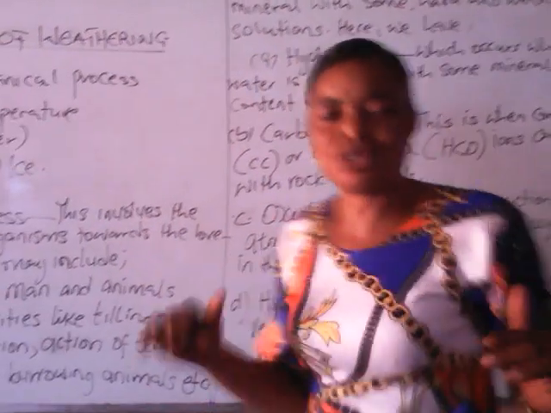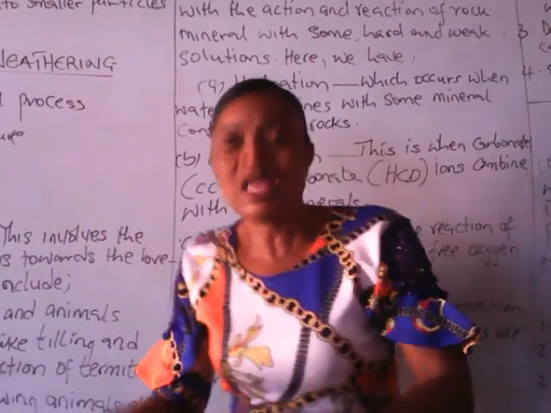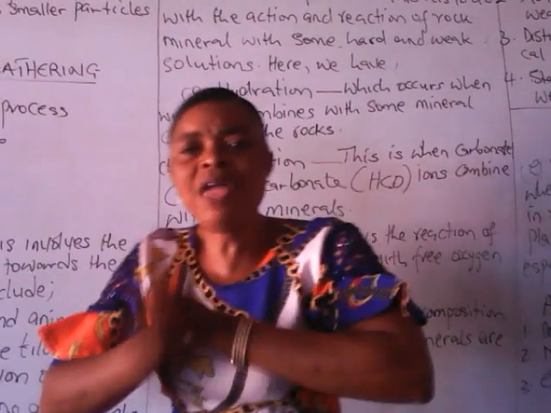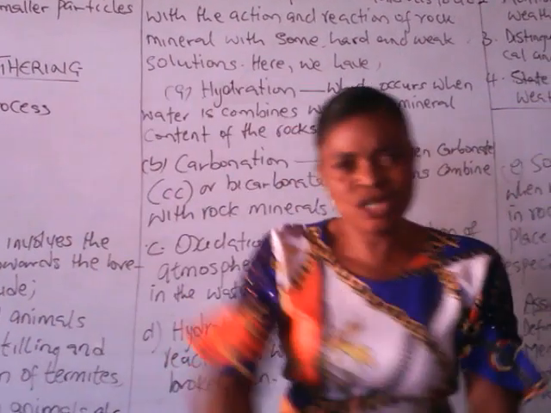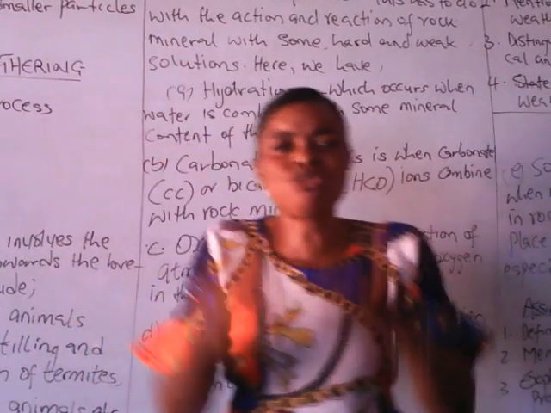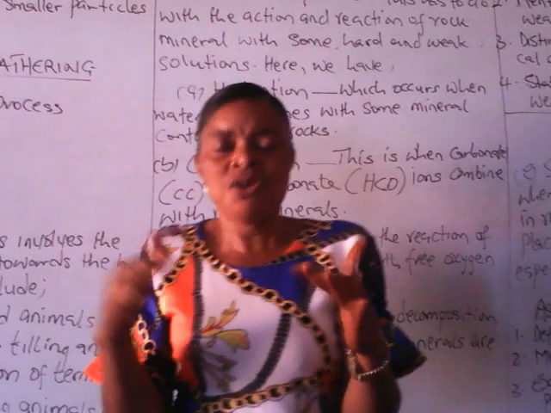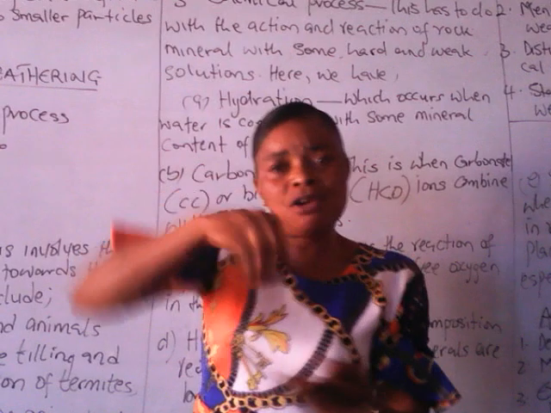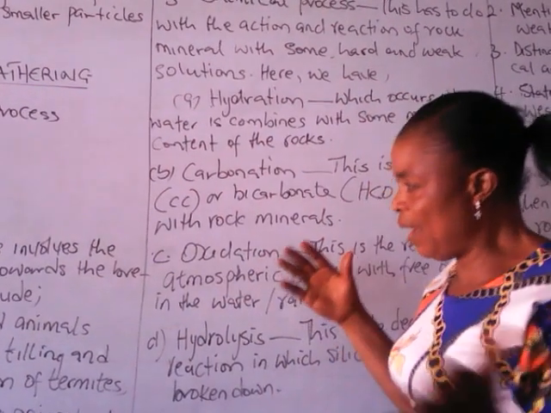Then the action of plant root. When a plant is growing, the root grows under the soil. Any rock it comes in contact with, especially the soft one, instead of the root having another way, it will penetrate through that rock. As days go on, the plant root enlarges and elongates over a long period of time. If the rock can no longer bear the pressure inflicted upon it, it will shatter or break down. And that is for the plant root.